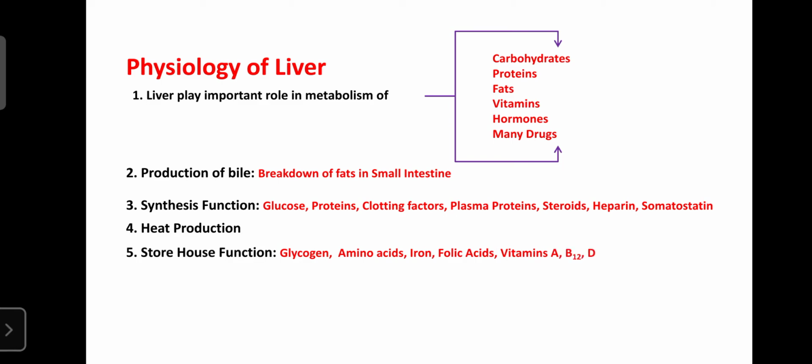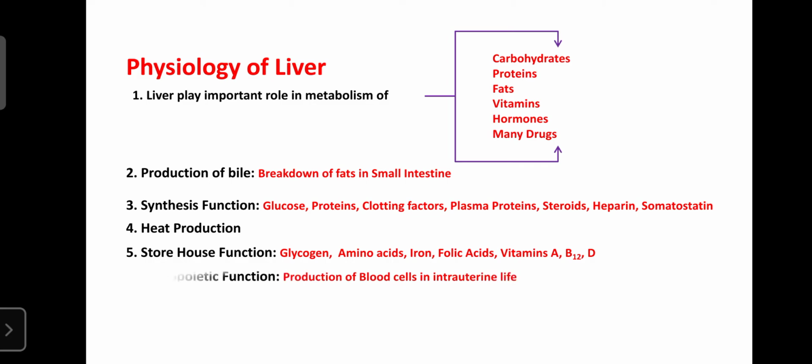Next, the liver also acts as a storage site for some substances. It participates in storage functions: excess glucose is converted to glycogen. A small amount of amino acids is stored in the liver for a short duration, but for a longer duration amino acids cannot be stored in our body. Then iron, folic acid, vitamin A, vitamin B12 and vitamin D are stored in the liver. So that's why the liver plays an important role in the storage of certain molecules.